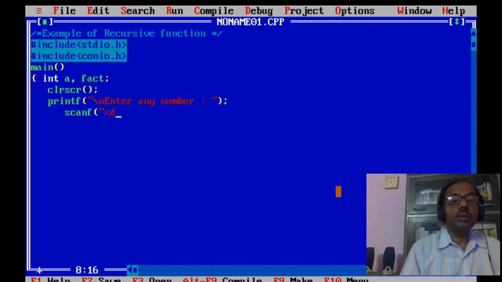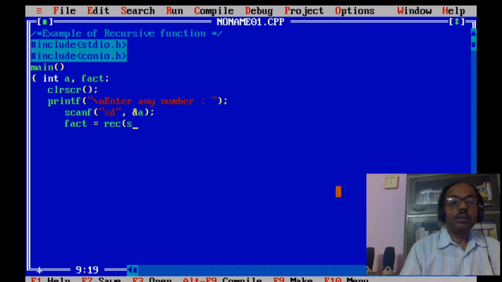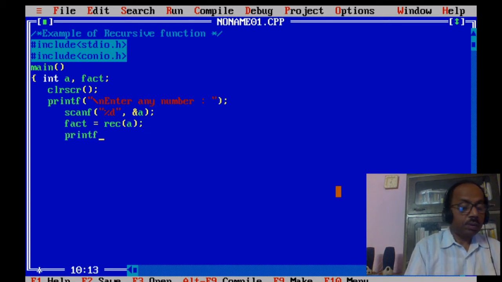scanf percent d, percent a. fact is equal to rec a. Rec is the name of the function. printf factorial.